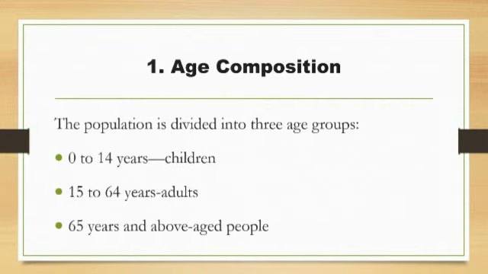So in a country there can be three kinds of people according to the age composition. Who are they? Children, adults, and aged people. I hope this is clear.